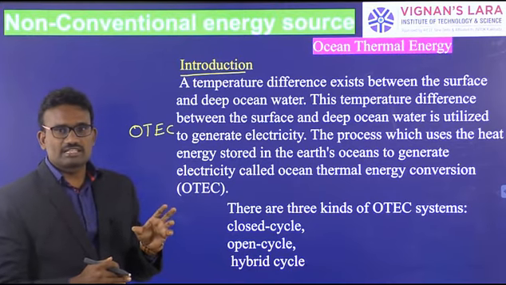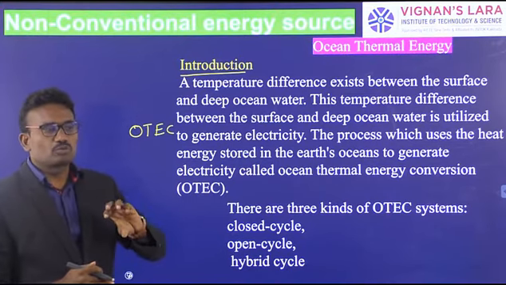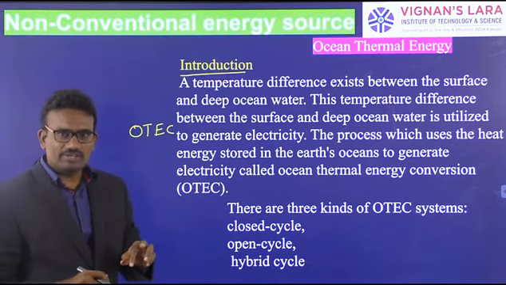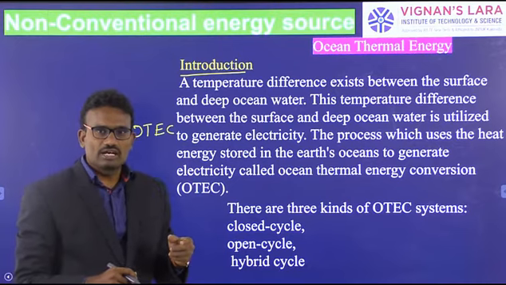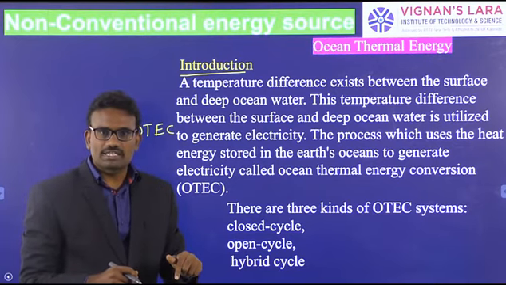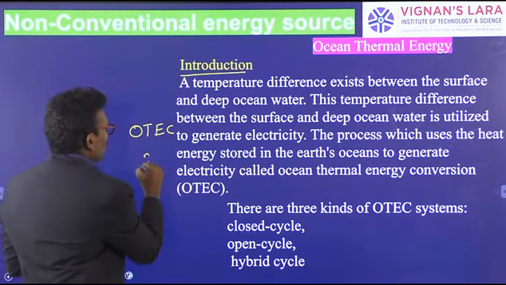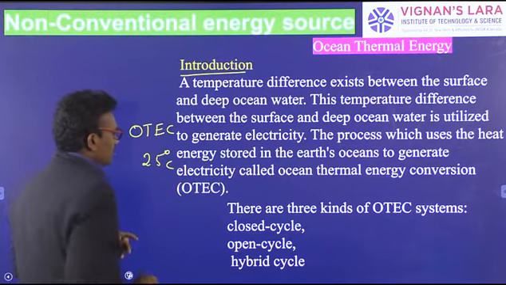This temperature difference is used to produce electricity. The minimum difference between surface water and deep water temperature is 25 degrees Celsius.